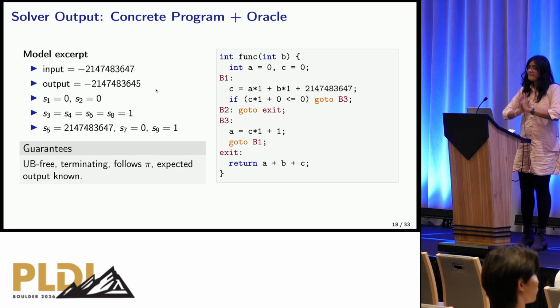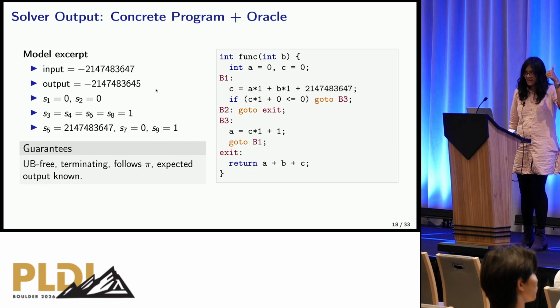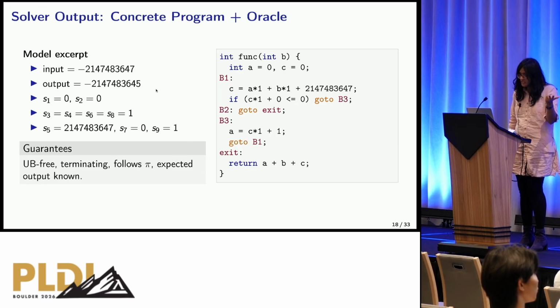Now, voila. Feed all these constraints to the solver, and you have an output. Now you have an output for all the symbolic values that you initially wanted. You put them back into the program, and now, hey, you have an actual symbolic function, a program input and a program output, with the guarantees that these are UB-free because of our definedness constraints, terminating because of our termination constraint, and follows pi again because of the termination constraints.